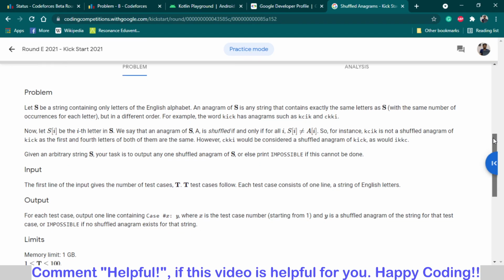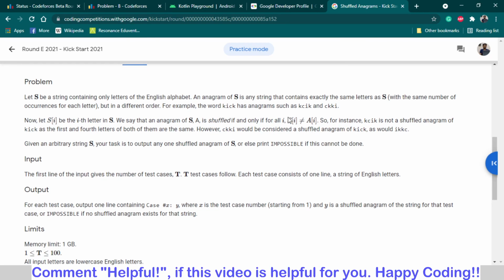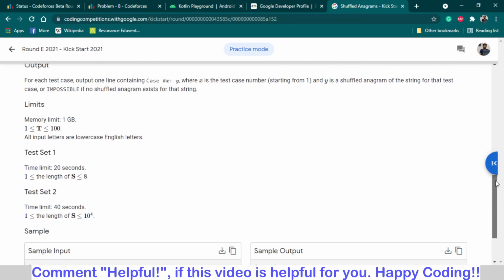Here we have to find a shuffled anagram. Shuffled means Si is not equal to Ai, which means the letter present at the first index of S should not be equal to the letter present at the first index of A. Same for the second index, third index, and so on. Sometimes it's not possible to make this type of shuffled anagram, so we have to output impossible.